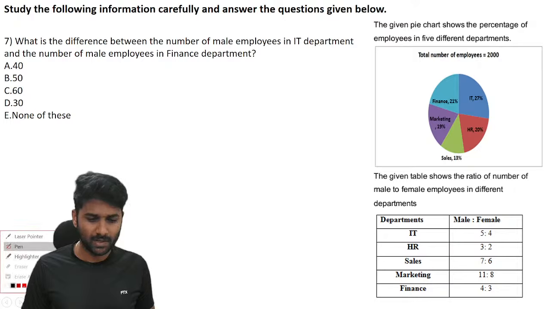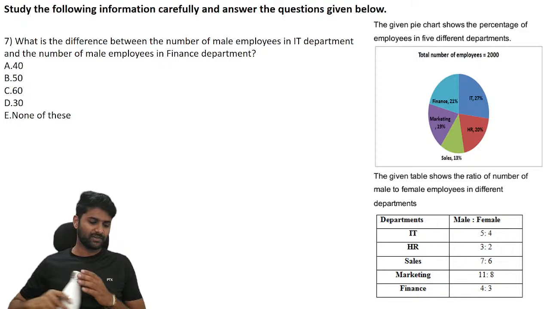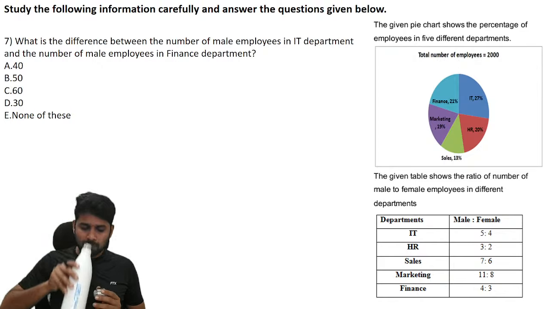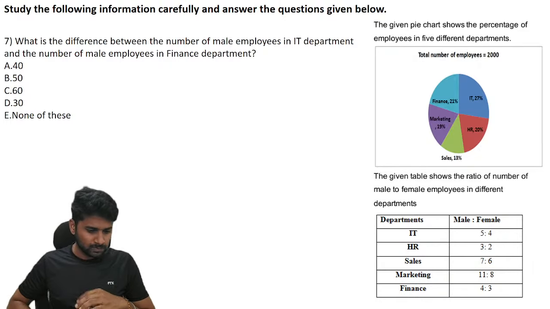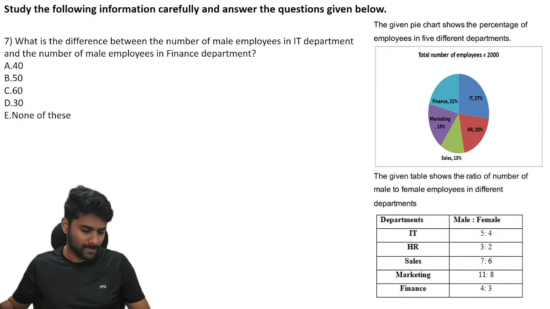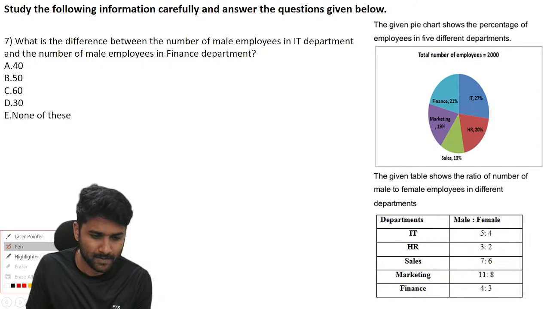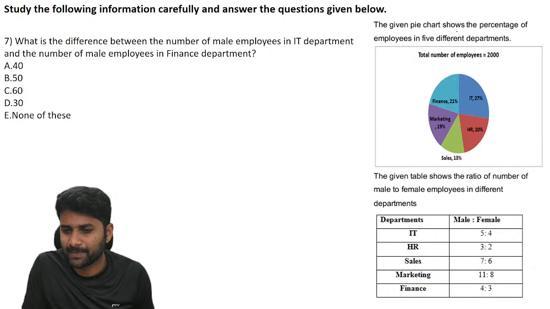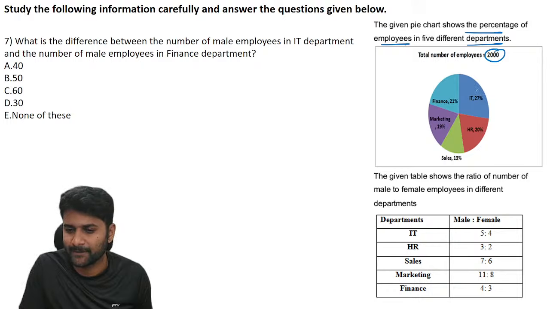Next, one more question from data interpretation. I told you guys for data interpretation you will get 3 to 5 different questions. Now see, again the given pie chart shows the percentage of employees in 5 different departments, and the total employees are 2000. So this is all about IT.